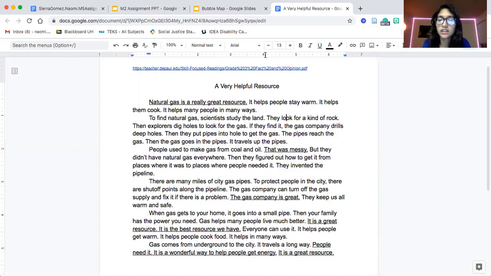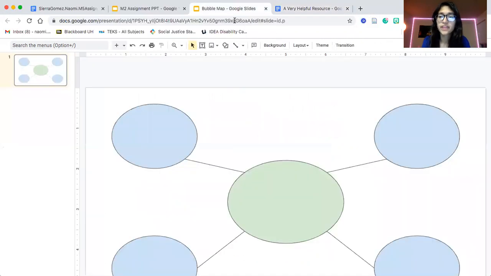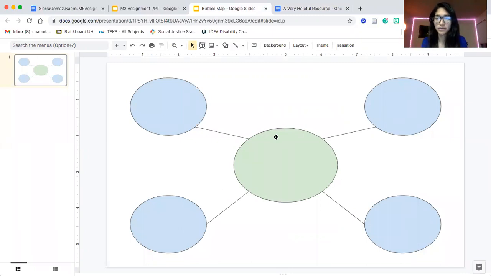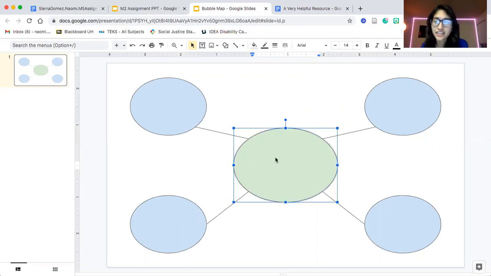So now let's look at our bubble map and see how we can present the information here. So in the middle, I'm going to answer that question that I asked before we started reading the passage. So what is the author trying to convince us of? What are they trying to say? So the author uses opinions to argue that natural gas is the best resource we have for getting energy.